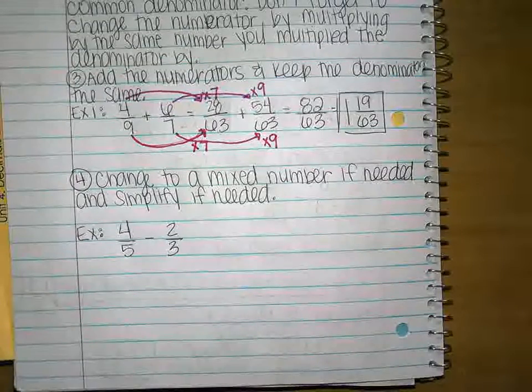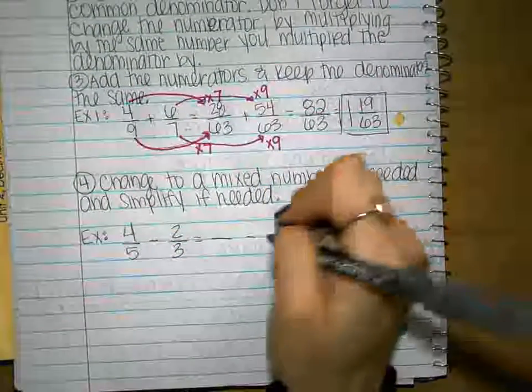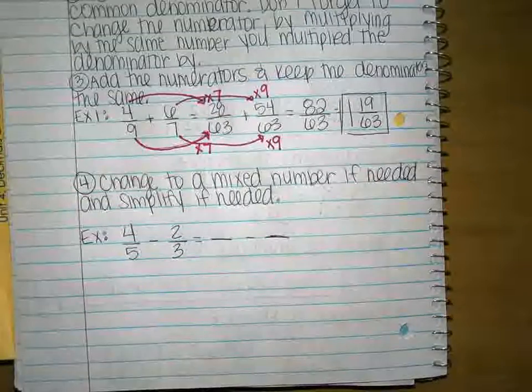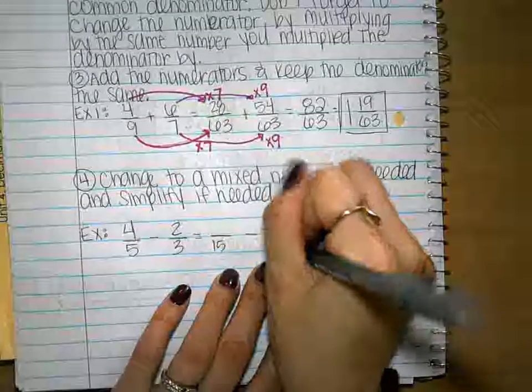What's the first thing I have to do, everyone? Find the LCD. So everyone find that LCD for me. What is it, everyone? 15.